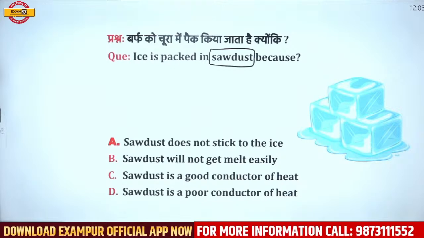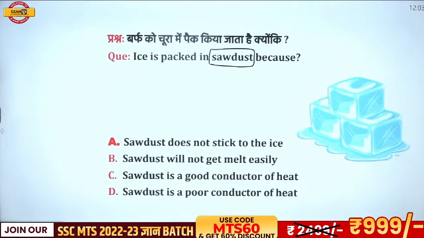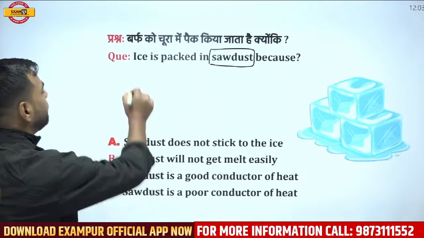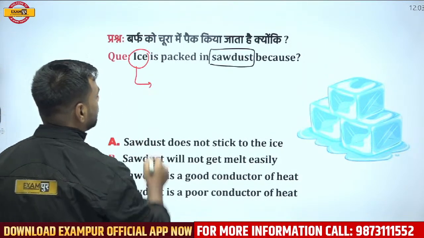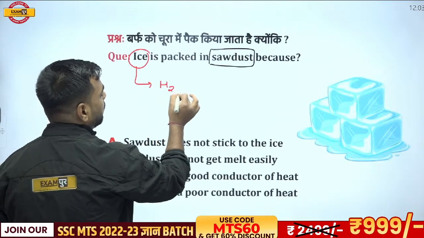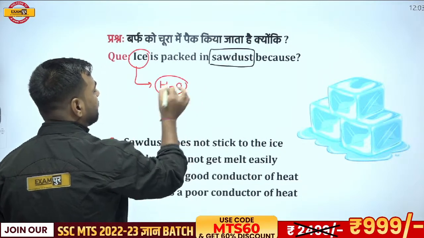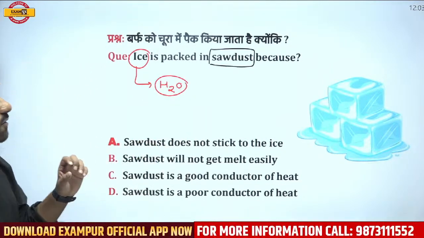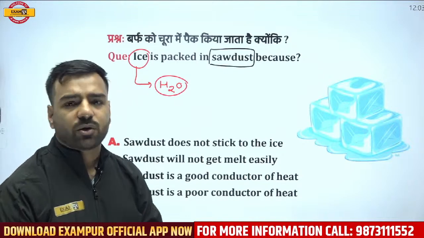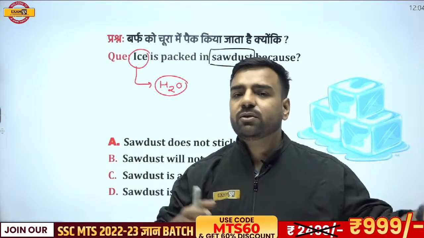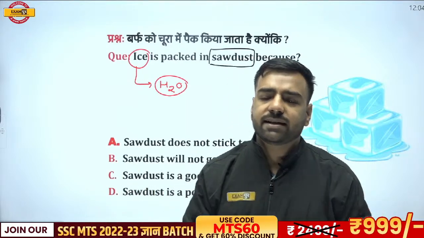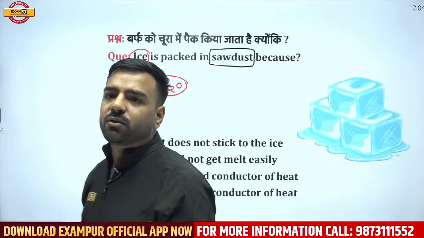Then I'll proceed forward. So first of all, when we are talking about ice, the first thing that comes into our mind is, it is the solid form of water. Now, ice is actually made after reaching the freezing point, that is below 0 degree centigrade or at 0 degree centigrade. Water's freezing point is at 0 degree centigrade.